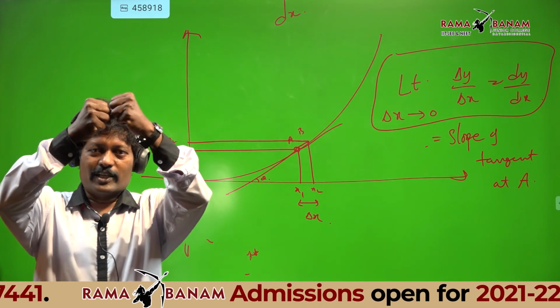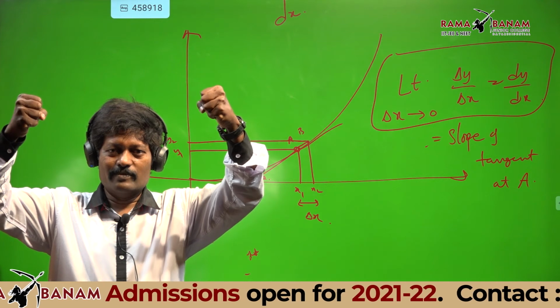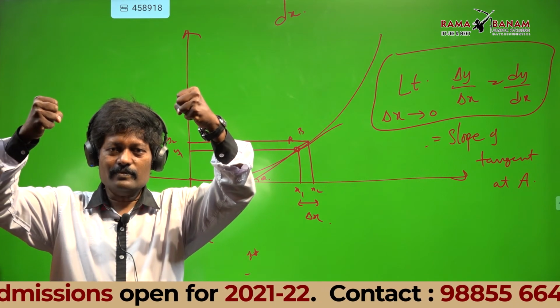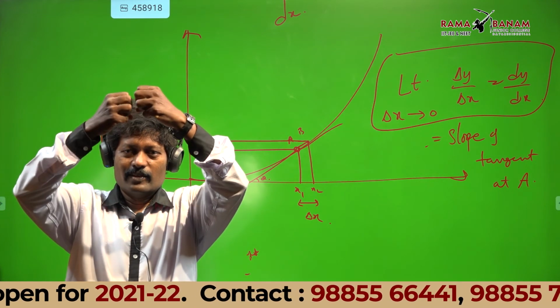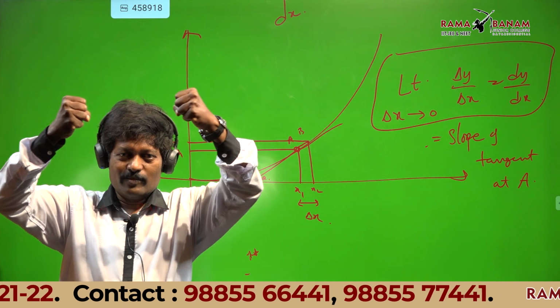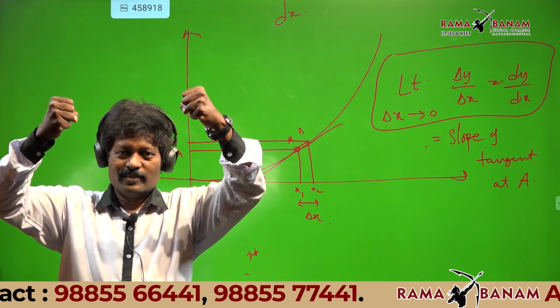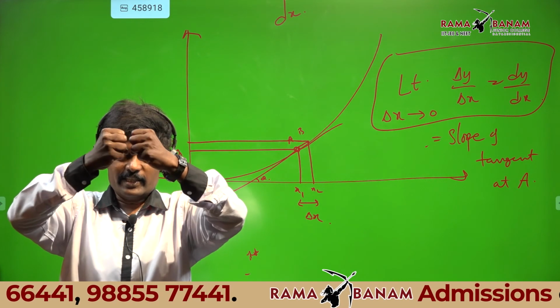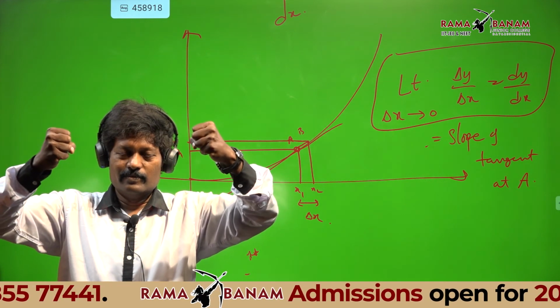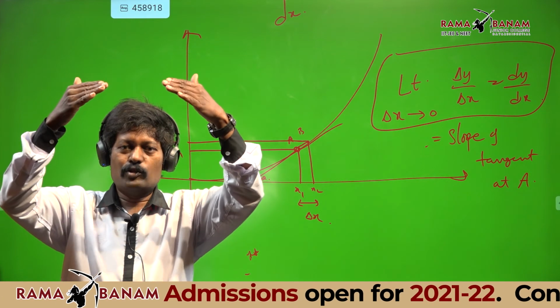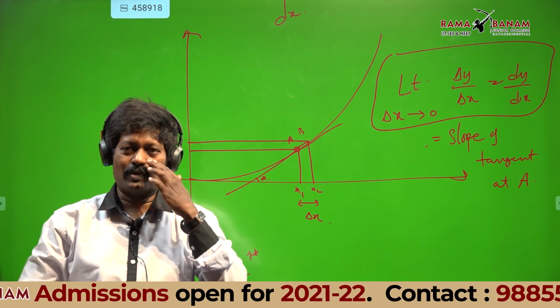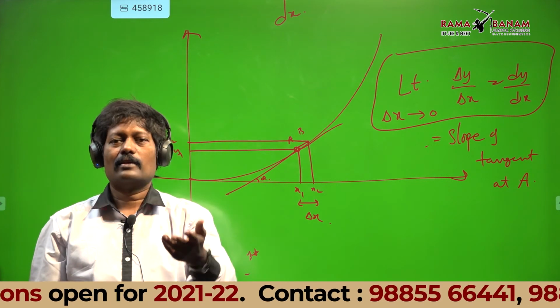If you expand dy, what do you get? y2 minus y1. dx expanded is x2 minus x1. So y2 minus y1 by x2 minus x1 is what? Slope, tan theta.